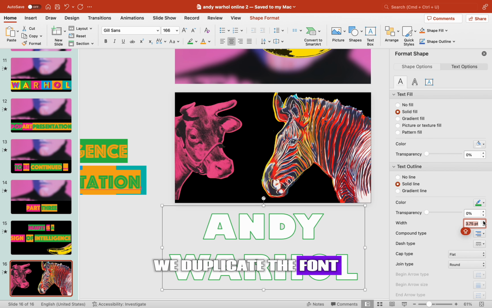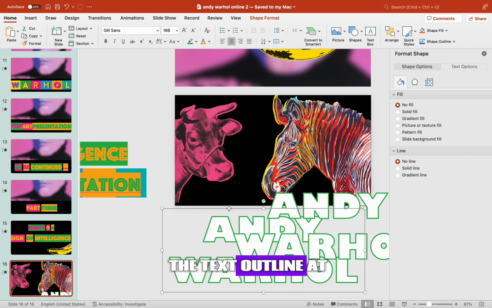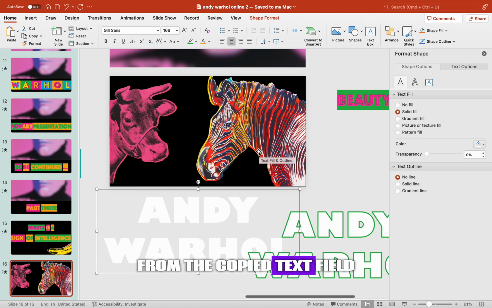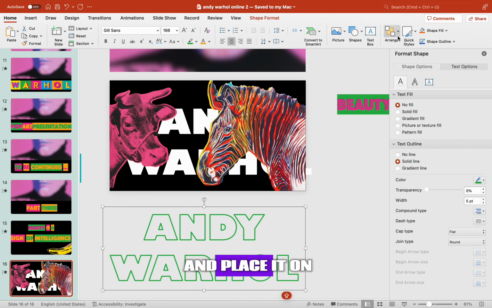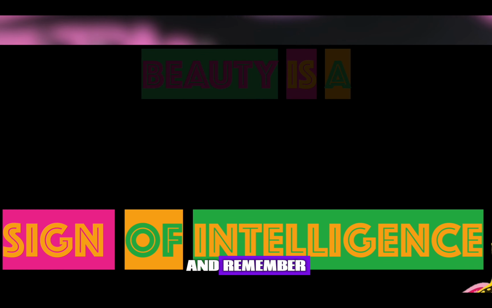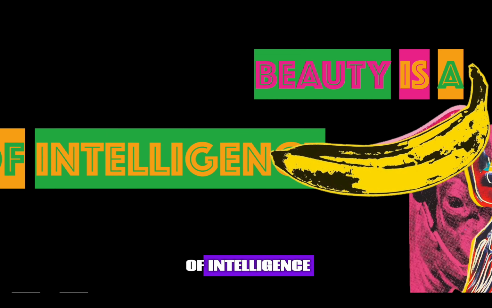We duplicate the font, it will be without the text outline at the back, and we move it behind the images. From the copied text field, click on No Fill and place it on top of all objects. This is the result, and remember, beauty is a sign of intelligence.